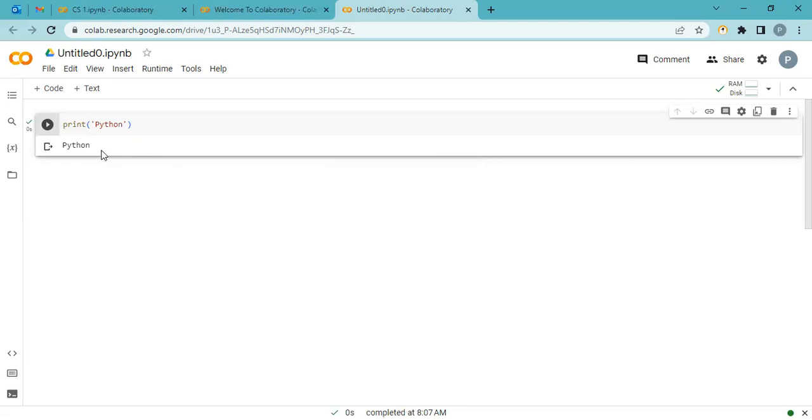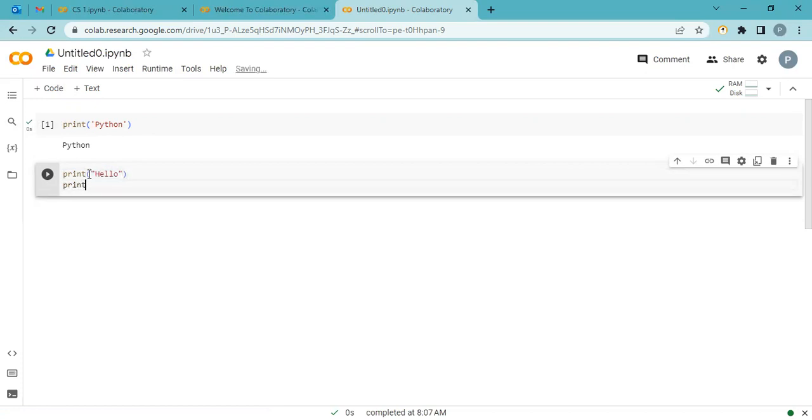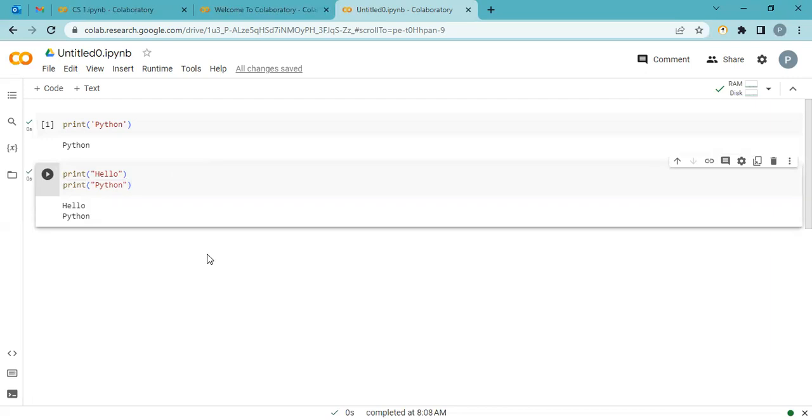Now there is a variety of options for how we can use the print statement, but first I want to introduce this editor. Click on the plus code icon and then here is your next command line. I'm using one more print and I say hello in the very next line. It's a multi-line editor, so line by line, we can add multiple lines here.